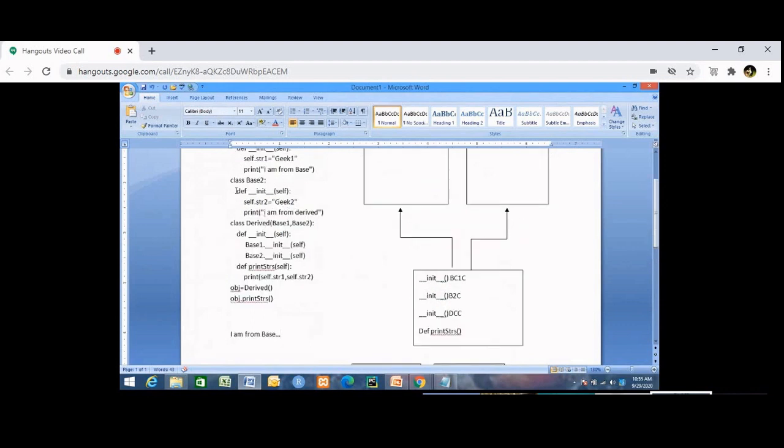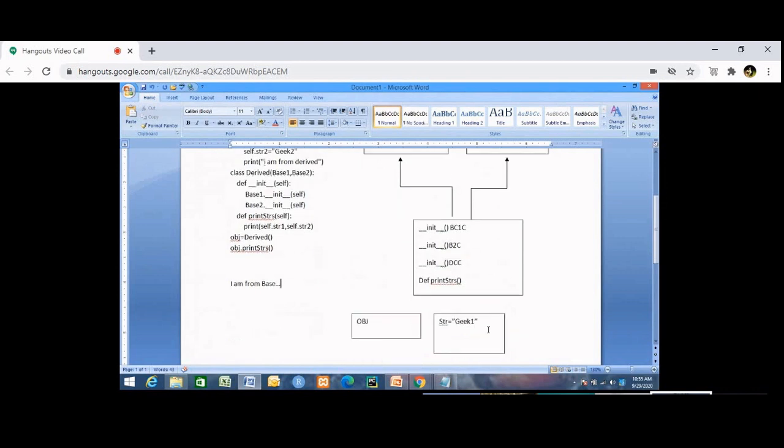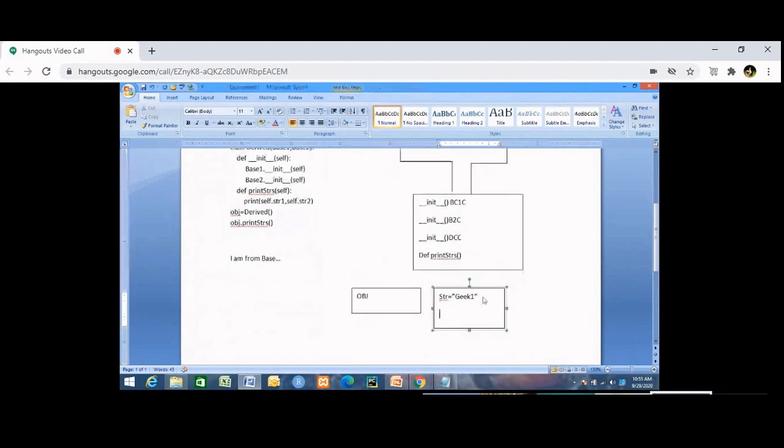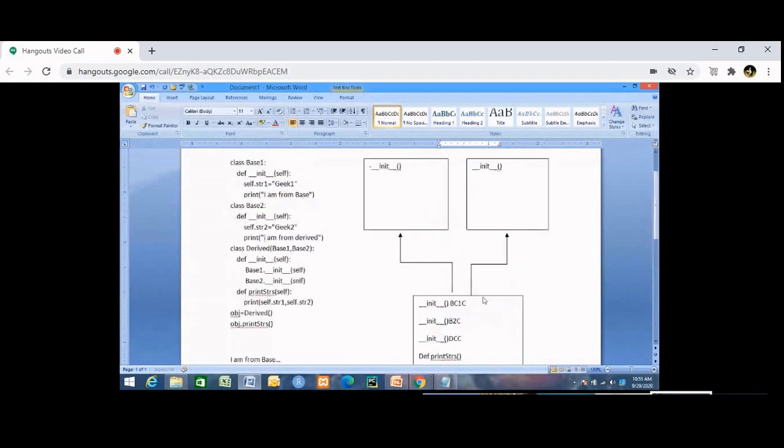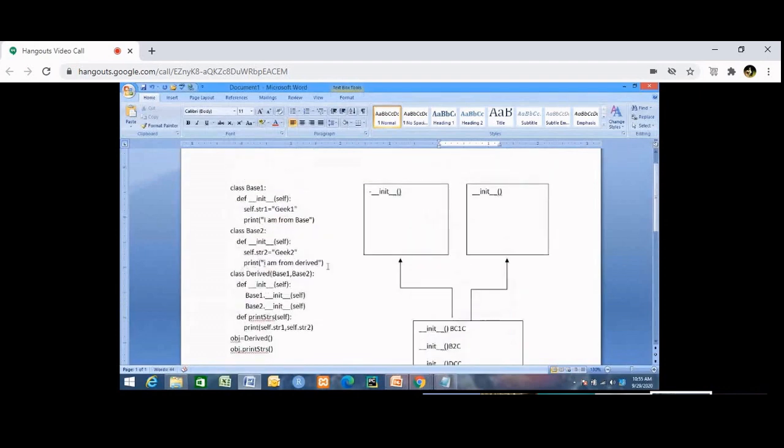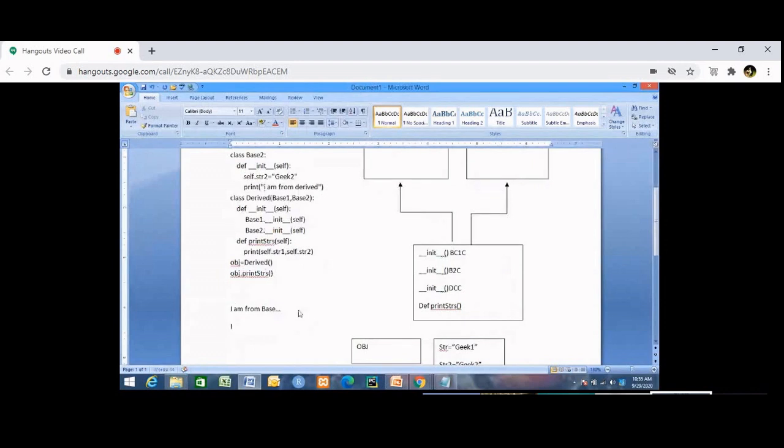So here self.str2 is equal to geek2, which means that for the same object, the value of str2 is equal to geek2. And the print command in the constructor prints I am from derived.